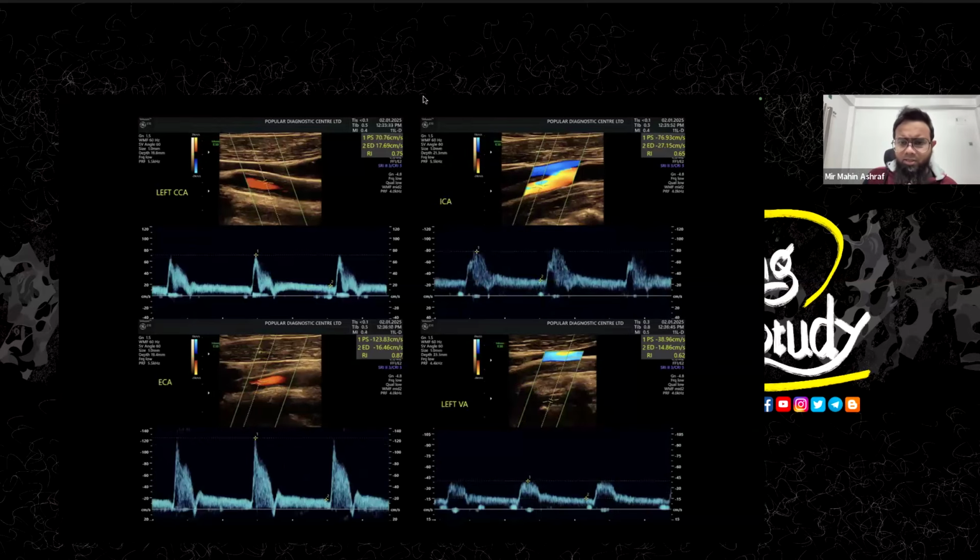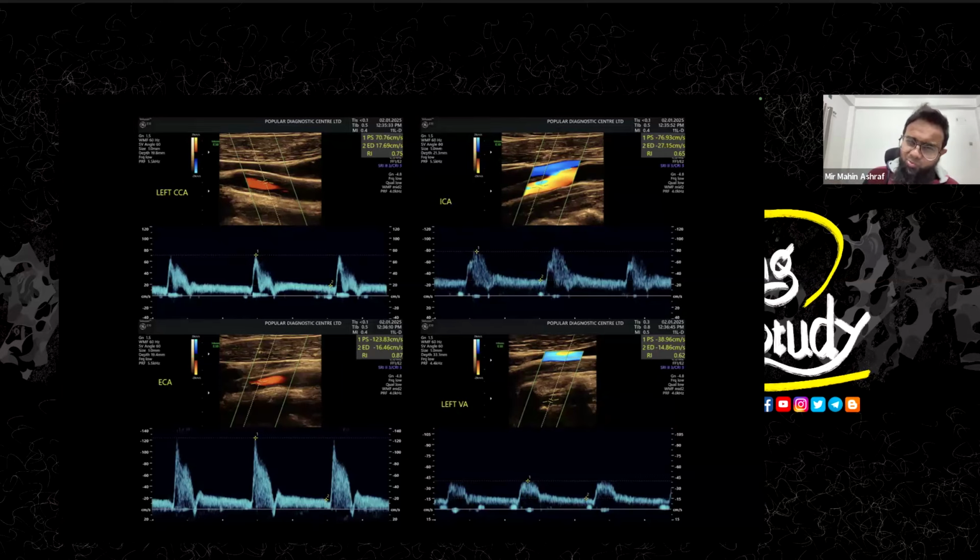The left side looks quite normal. This is the normal pattern of the internal carotid artery. You see a good amount of diastolic flow, so throughout the cardiac cycle the brain gets a good amount of flow. This is the common carotid and internal carotid, external and vertebral artery on the left side. All of them are showing a very good amount of flow. Though there was some wall thickening over here, the flow pattern is quite good, so there is possibly no hemodynamically significant stenosis.